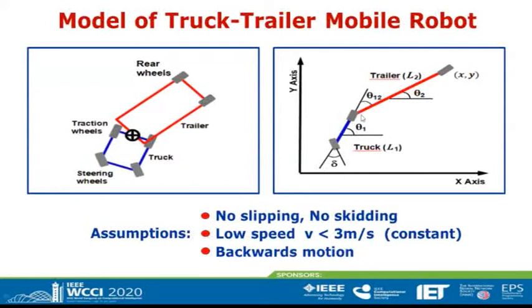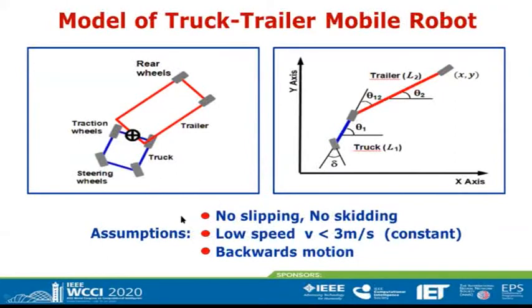This is the truck, this is the trailer, two articulated bars. X, Y are the coordinates of the rear center of the trailer. Theta 1 is the inclination angle of the truck. Theta 2 is the inclination angle of the trailer. Theta 1,2 is the angle between truck and trailer. We want to keep this value small. And delta is the steering angle of the front wheels. It is the control input.